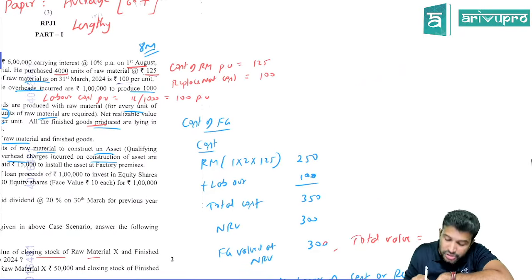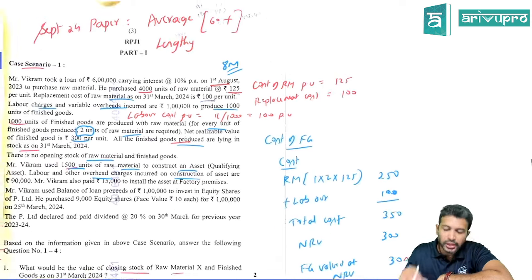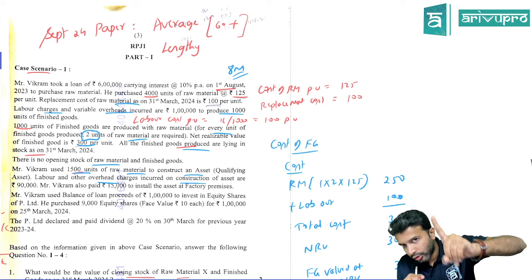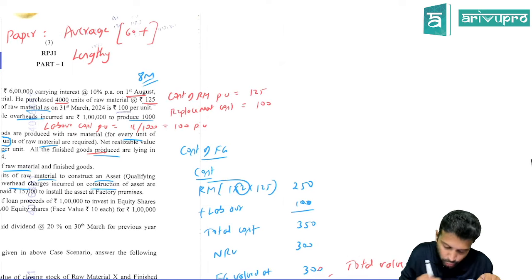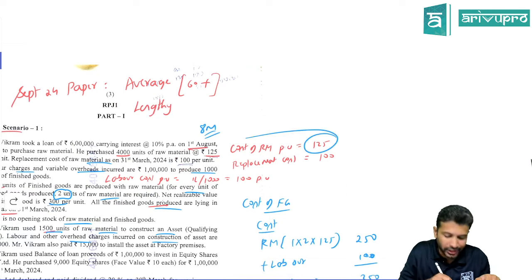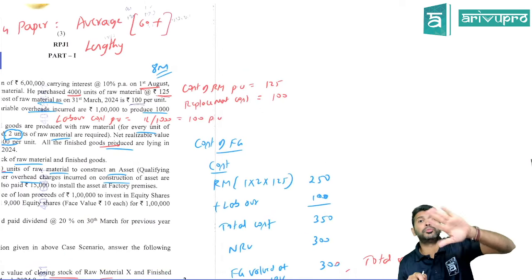Raw material valuation is based on finished goods. So first let's do the valuation of finished goods. Okay, sir, to produce 1 unit of finished goods, what and all cost do you require? To produce 1 unit of finished goods, we need 2 units of raw material. Correct? No? And what is each unit's raw material cost? 125.